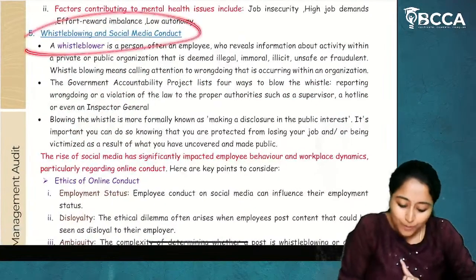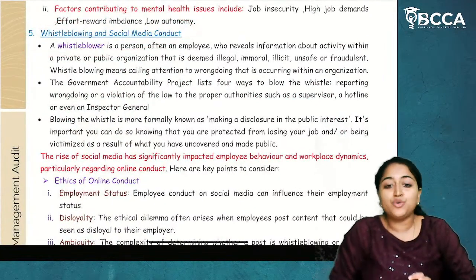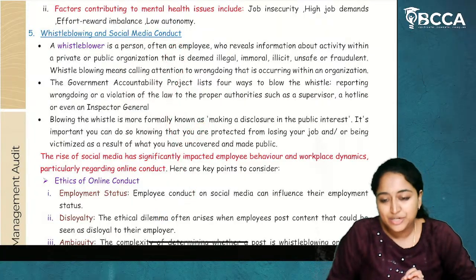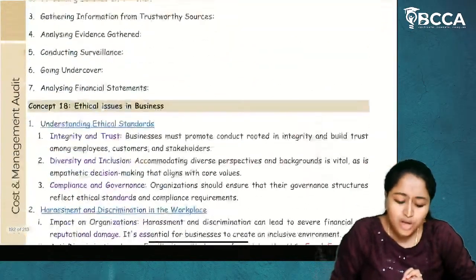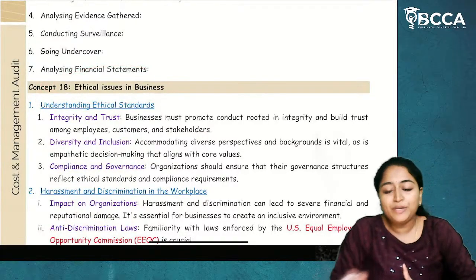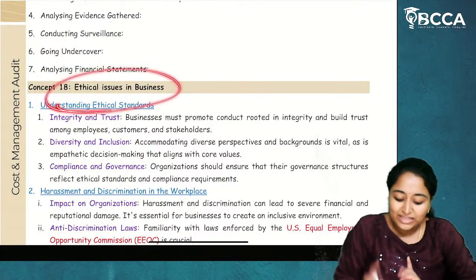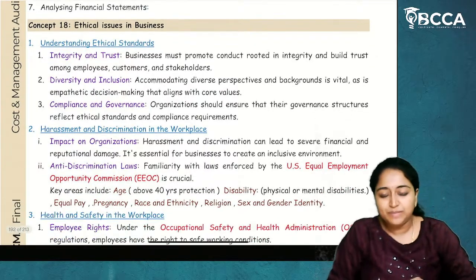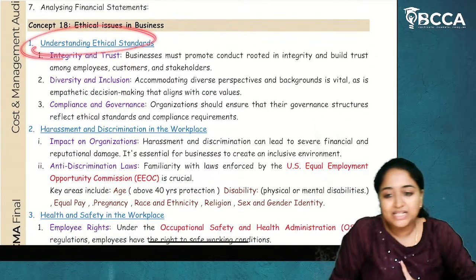In that, we have a point called whistleblowing and social media content. From here, they have been asking a question. So you have to depend upon this entire topic of concept number 18, which talks about ethical issues in business. Now, what are called ethical issues in business? First point, understanding ethical standards.